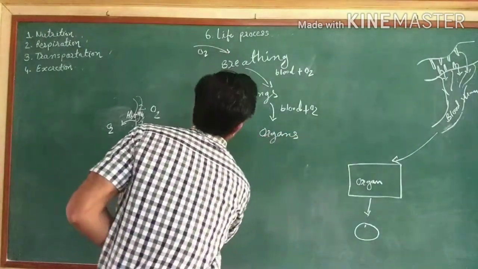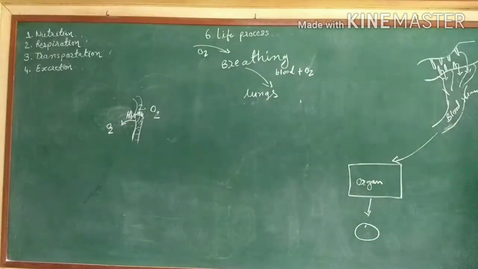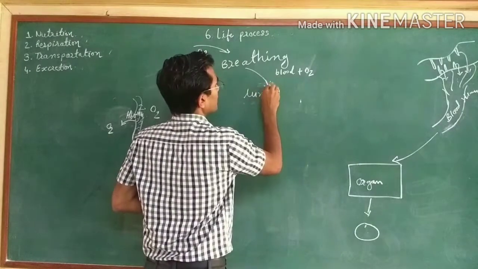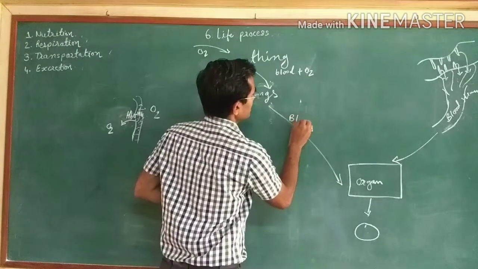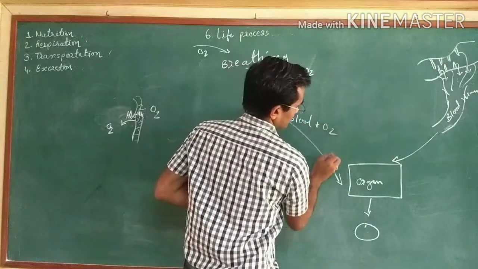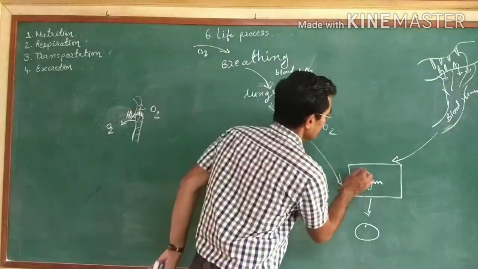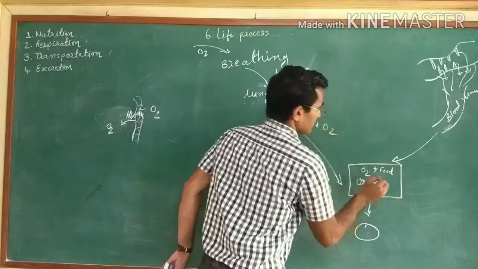So we can write it. In the organ now we have the food particle. This is the food particle, and here is oxygen.